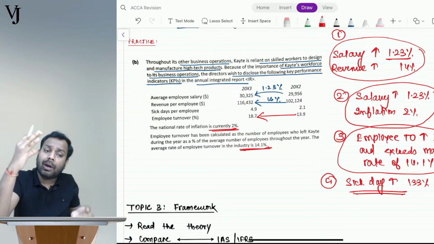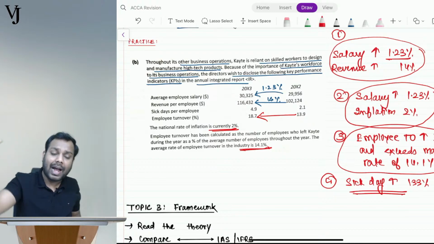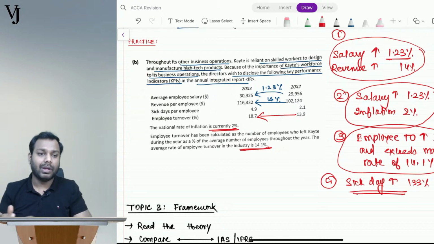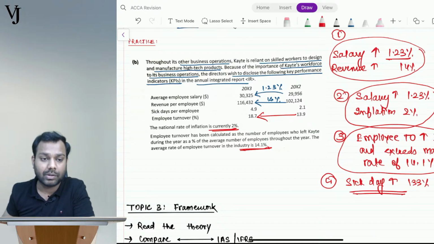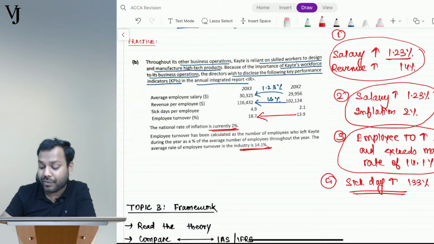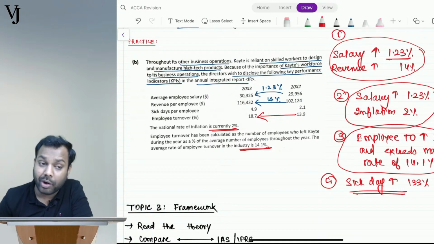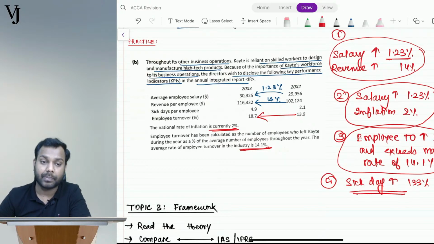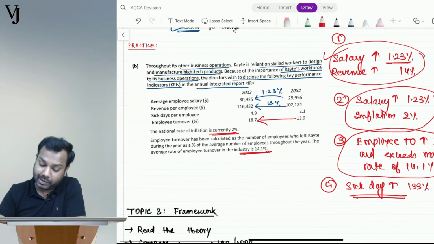So this can also be a probable reason of dissatisfaction, that since some employees have got a higher raise and some have got a lower raise. Okay, Vishaka, you just need to analyze it. These are the 4 bases on which you have to analyze it. Answers can differ from student to student, but you have to apply logic and write. These are the 4 bases or parameters on which you have to write your answer. Understand, Vishaka?